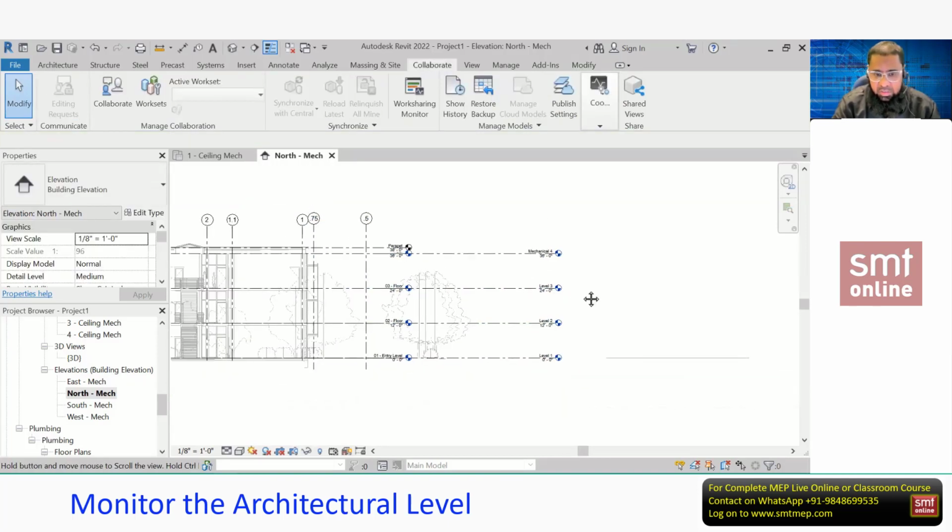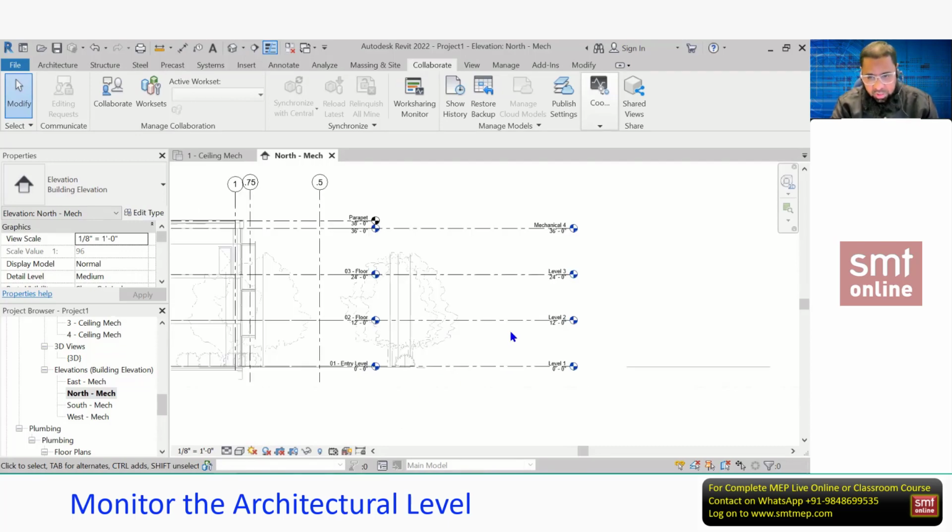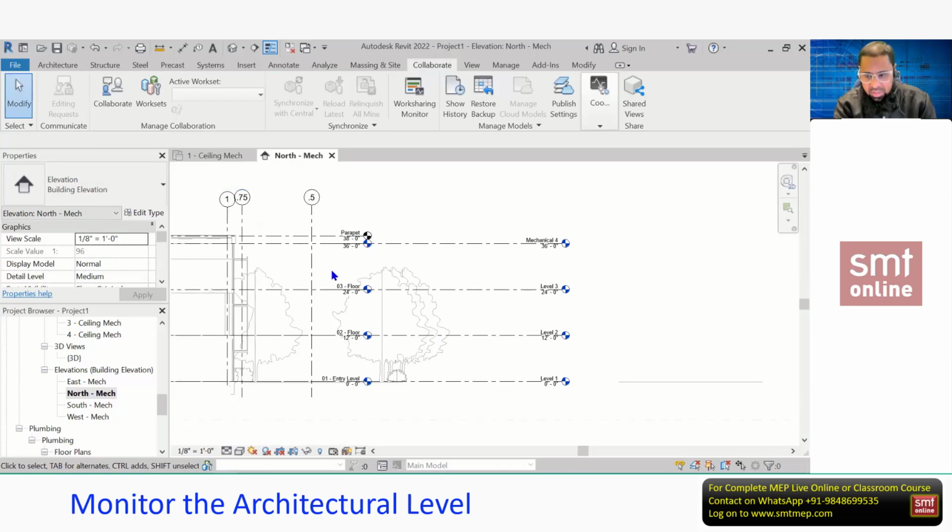But in actual practice, if the architect opens this link file, we are using this link file, no? But they will open it, and if they do any changes in the level, you'll get the message. But here I cannot show at this level because I don't have a server, or the architect is not working with me. Okay, but I can show one option. By mistake, if you change, if the architect changes, you'll get the message.